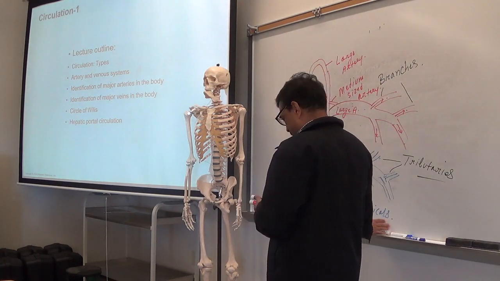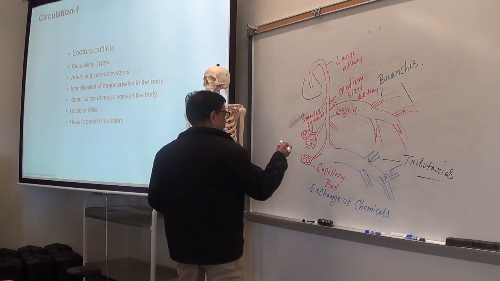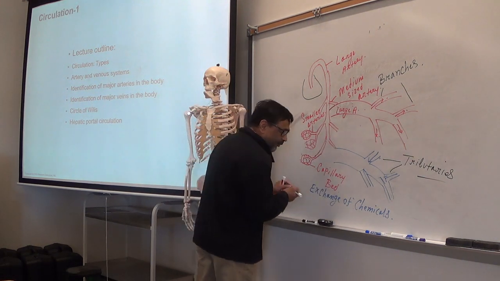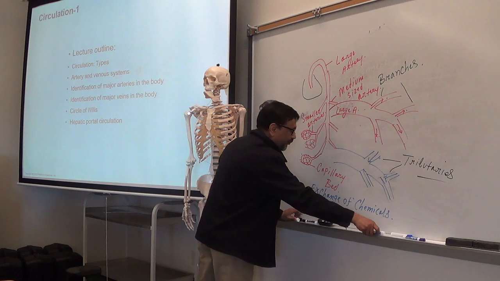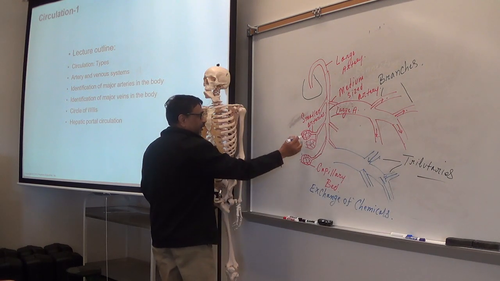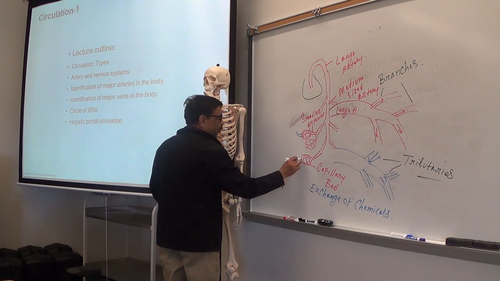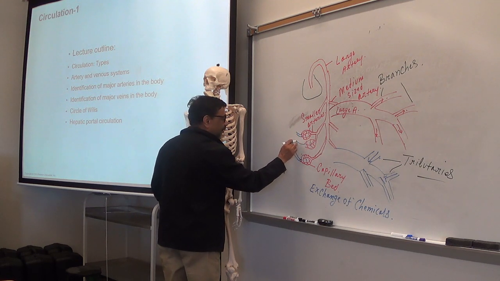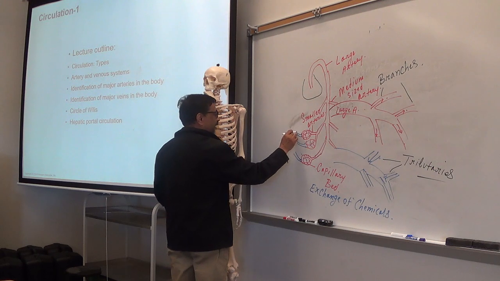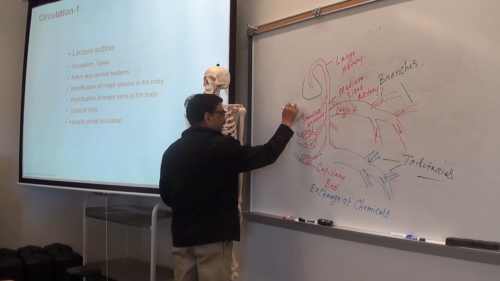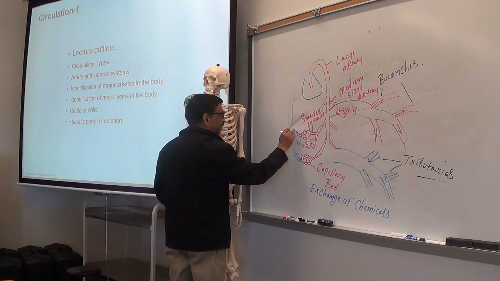Then the blood enters into the veins. So from the other end of the capillary bed, the venous system starts. So smaller veins give blood to the larger vein. This is a larger vein.